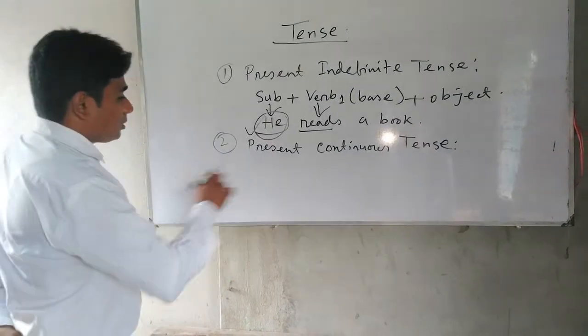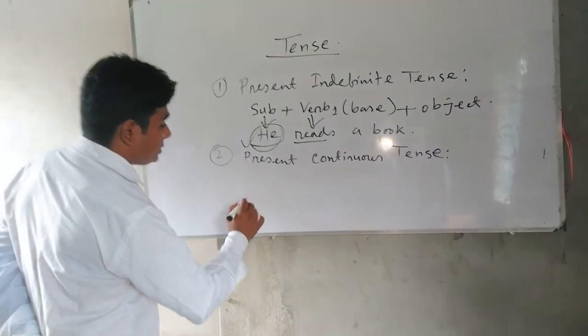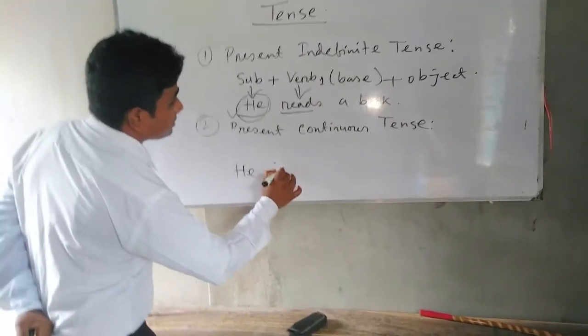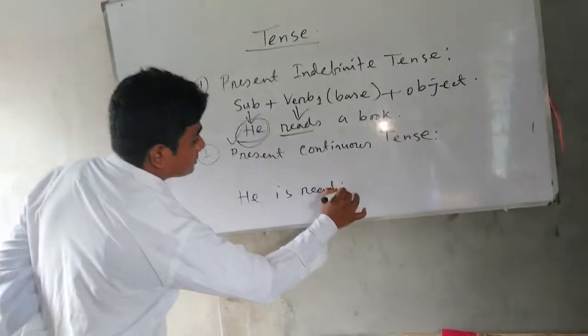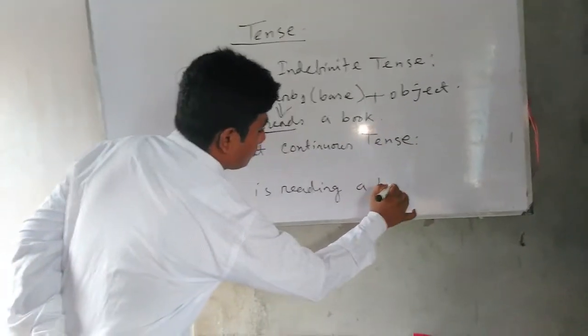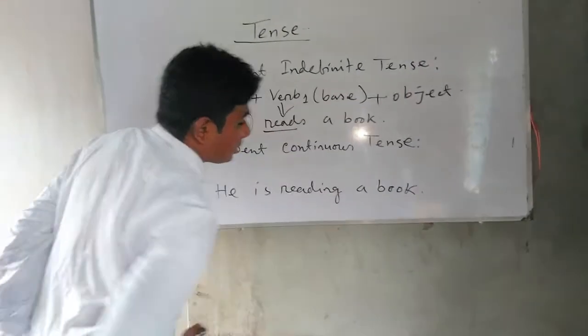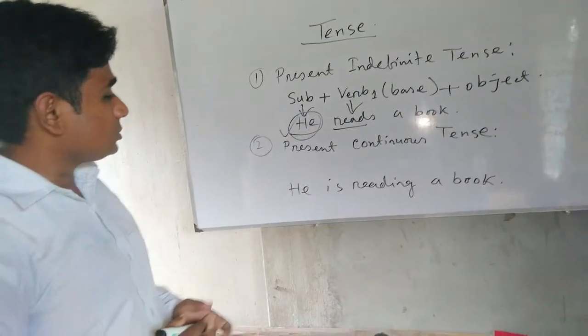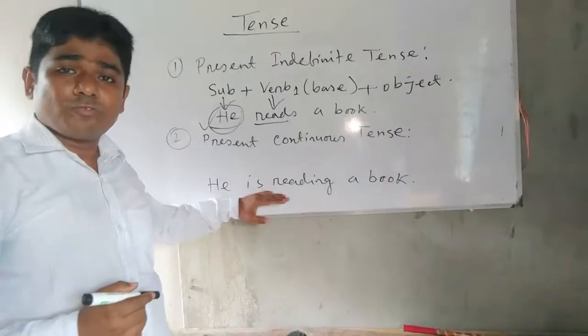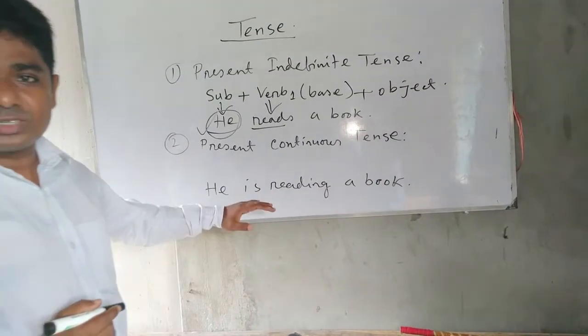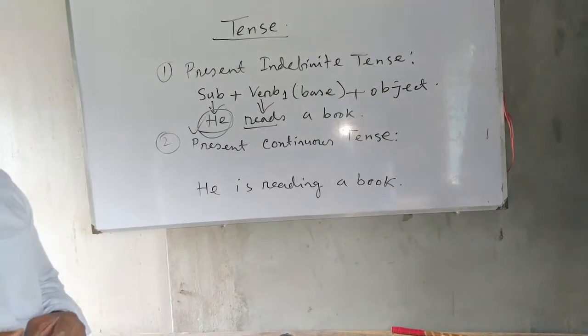For example, he is reading a book. It is the continuous action of present time. For this reason, it is present continuous tense.